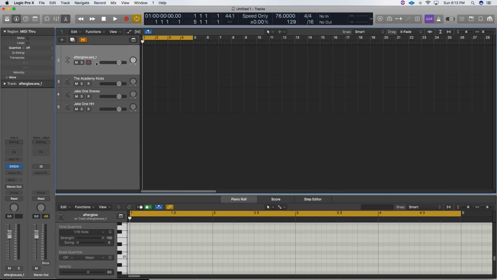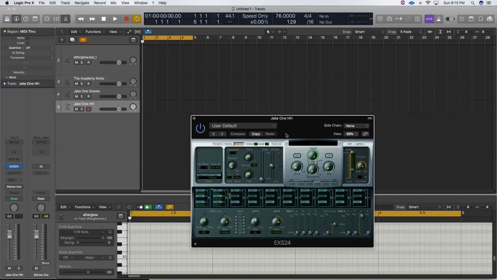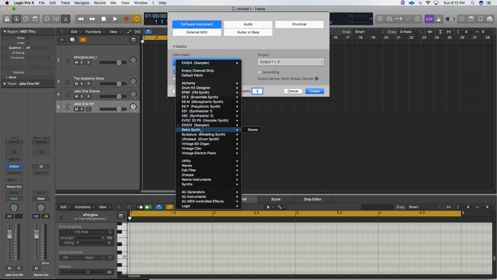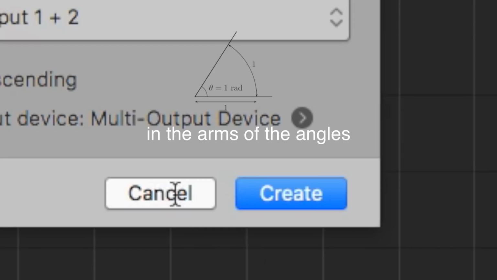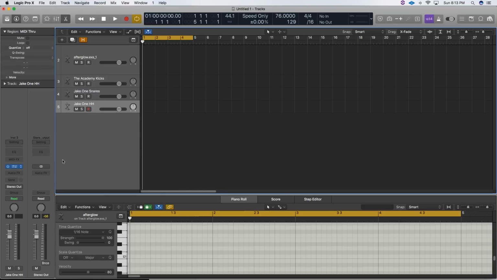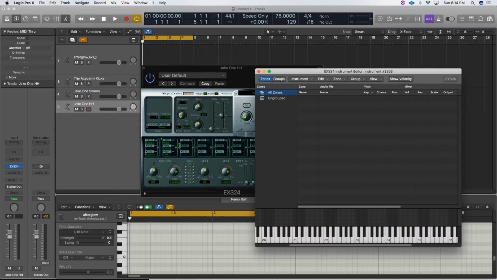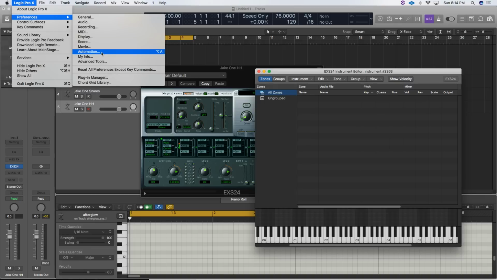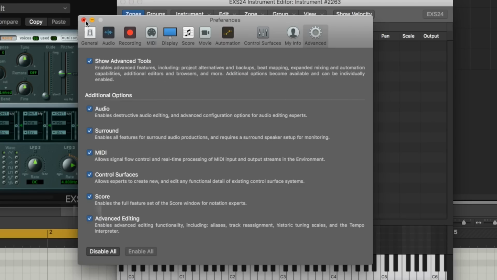Now that you're done with importing your sample, we'll go into the drums. I've already imported my kicks and snares for the sake of time, but I'm going to show you how you could do this with your hi-hat. All you have to do is create a new track, software instrument, and then go down to an instance of the EXS24 and hit create. You should have something like this. Open that window and then hit edit. If you do not have the edit button, of course, there is that obligatory statement where you have to go to preferences, advanced tools, and then all these bad boys must be checked.